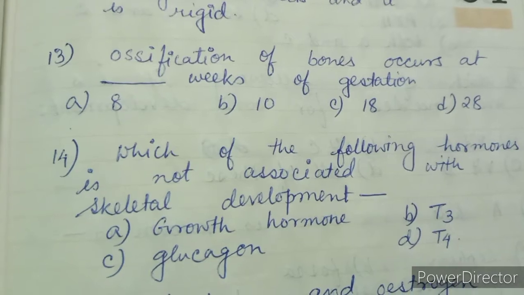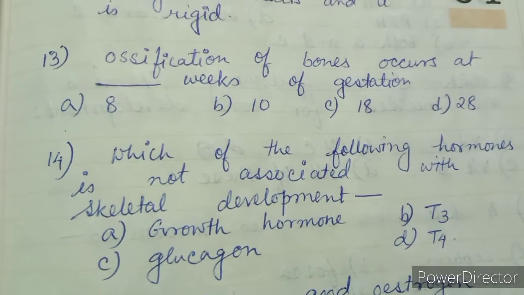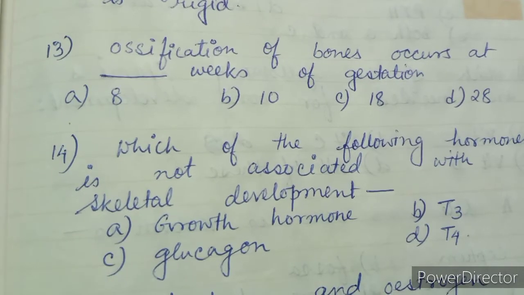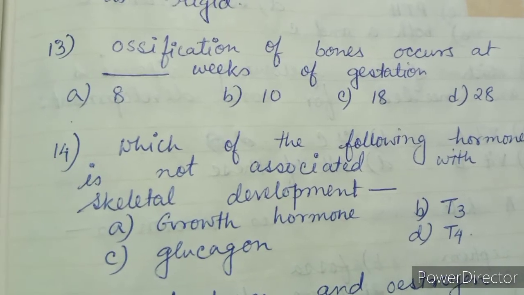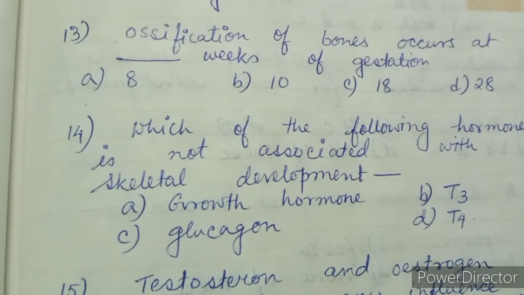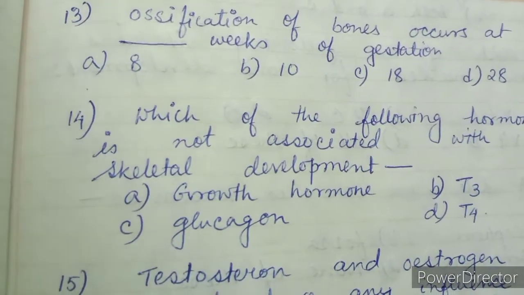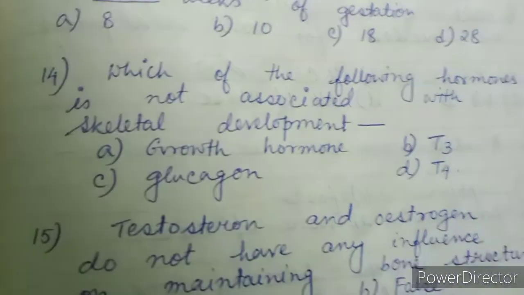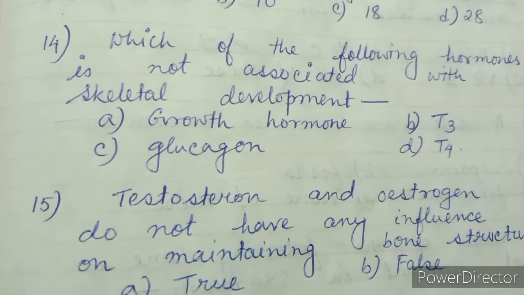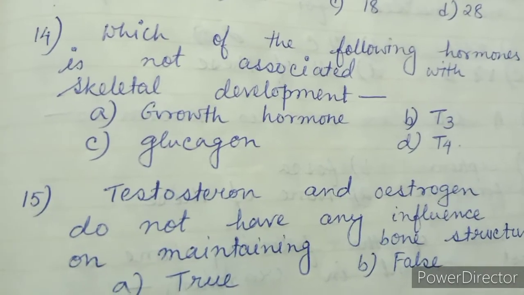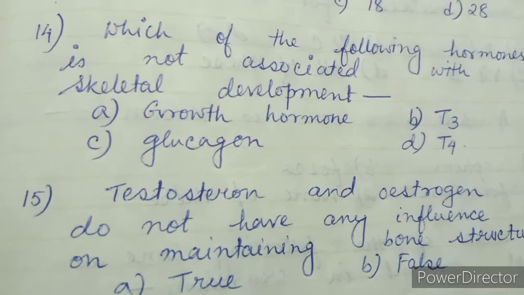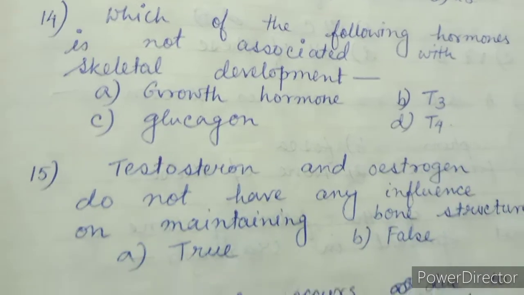Question number 13. Ossification of bones occurs at dash weeks of gestation. Option A, 8, option B, 10, option C, 18, option D, 28. The right answer is option A, 8. Question number 14. Which of the following hormones is not associated with skeletal development? Option A, growth hormone, option B, T3, option C, glucagon, option D, T4. The right answer is option C, glucagon.